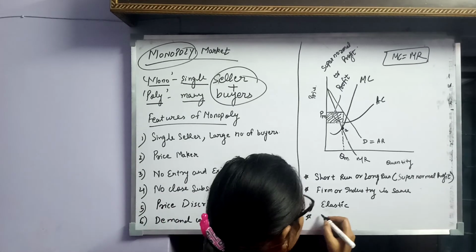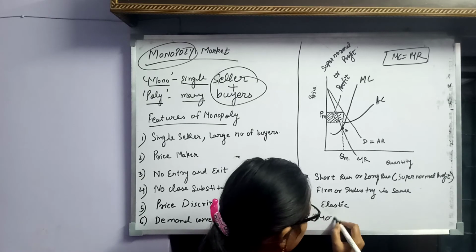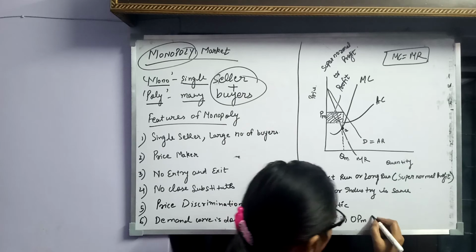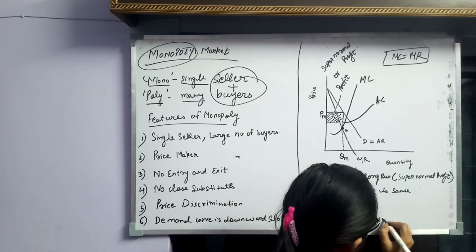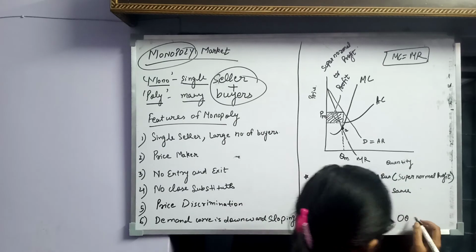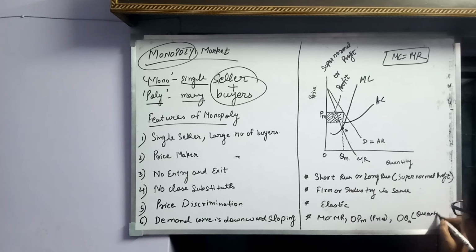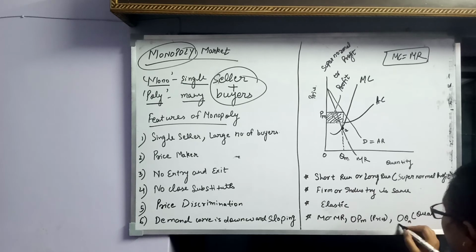Next we will see that the equilibrium condition is this. At this equilibrium condition, OPM is the price, the monopoly price, and OQM is the quantity, and the monopolist incurs supernormal profit.